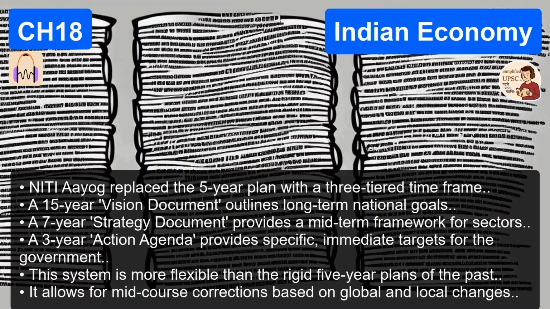Exactly. Then there is the School Education Quality Index, or SEQI, which focuses strictly on learning outcomes, not just school building enrollment. Correct. Then you have the Major Health Index, branded as Healthy States, Progressive India, which rigorously ranks states purely on health delivery outcomes. And the big international one, the SDG India Index. This one painstakingly tracks exactly how Indian states are progressing on the United Nations Sustainable Development Goals.